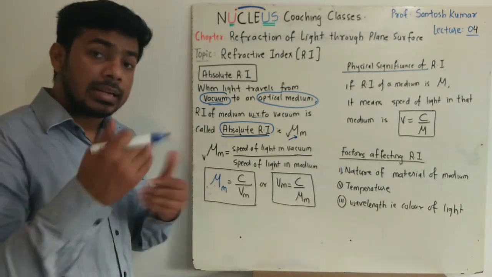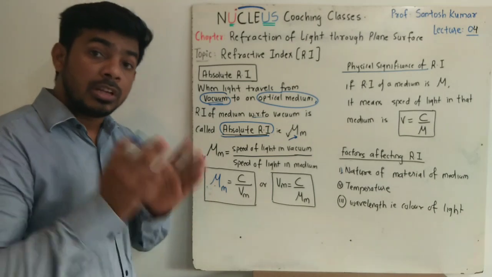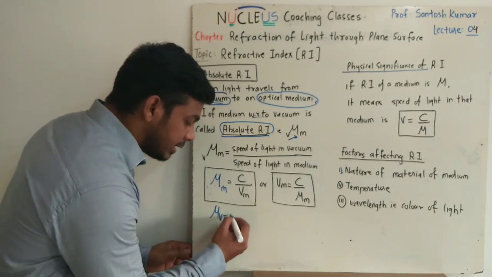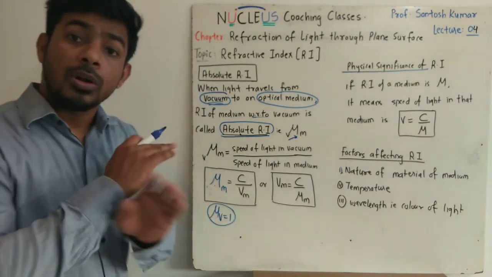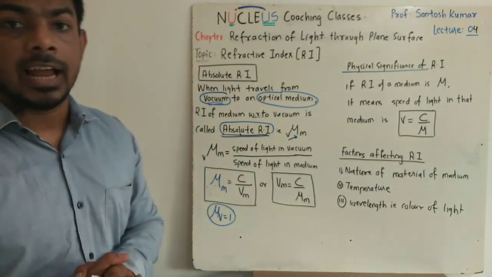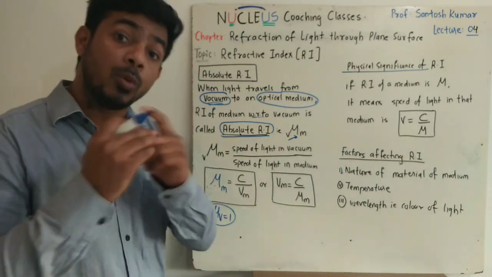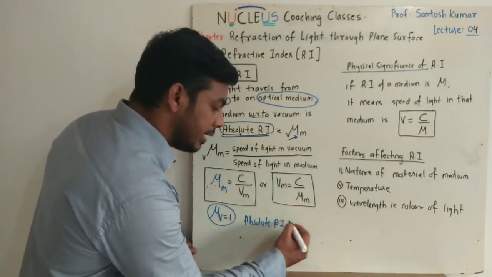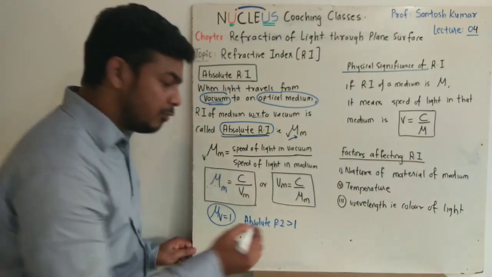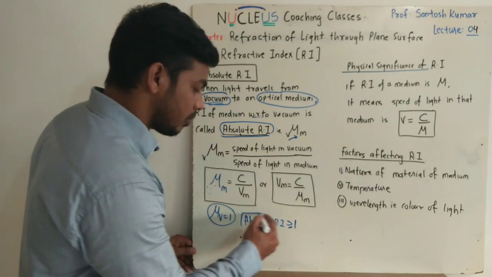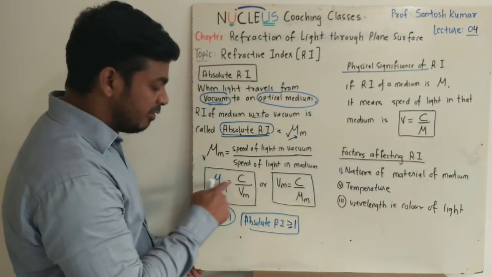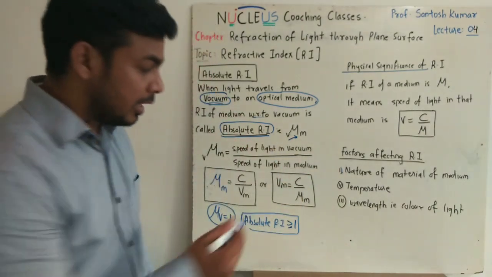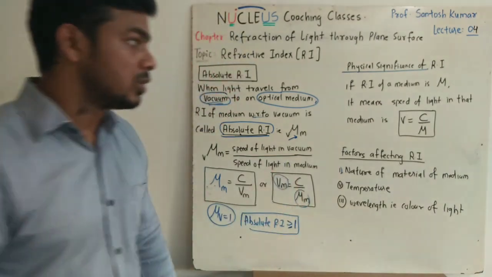As we already know that light travels fastest in vacuum, the refractive index is found to be least for vacuum, and for vacuum refractive index is taken as 1. And for any other medium, the refractive index value will always be more than 1. So absolute refractive index will always be greater than 1, and for vacuum it will be equal to 1. From this formula I can also write mu of m is C by Vm, so Vm can be written as C by mu m. You can see these are inversely proportional to each other.